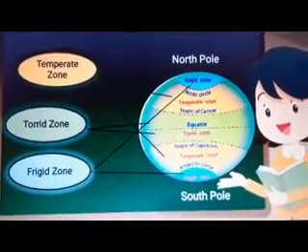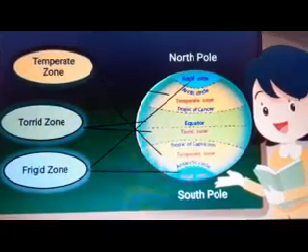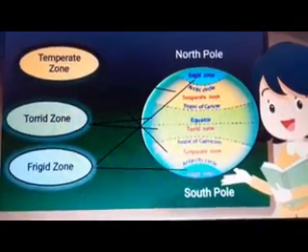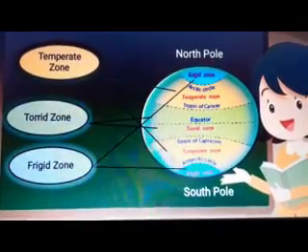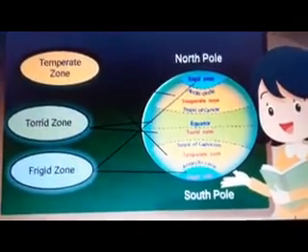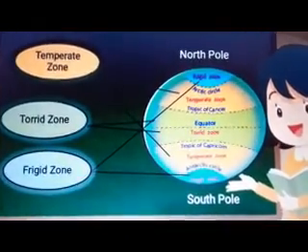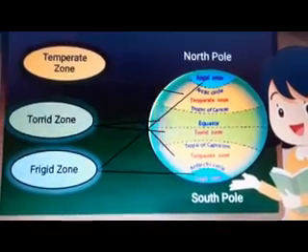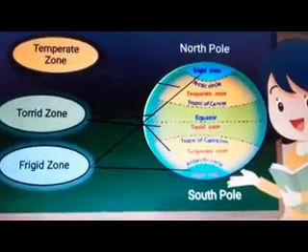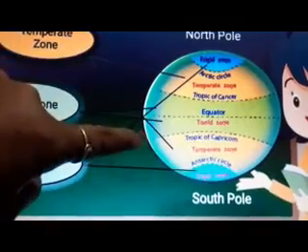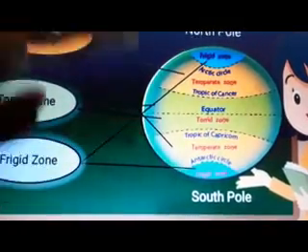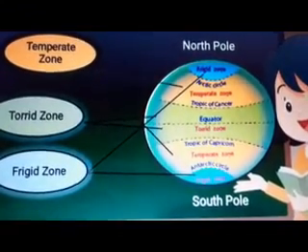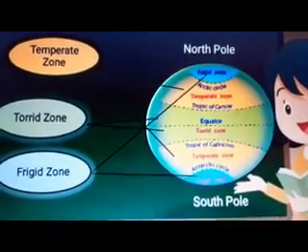And for this reason, our earth is divided into three zones, that is torrid zone, temperate zone and frigid zone. As we know, the area lying between the Tropic of Cancer and the Tropic of Capricorn is the hottest part of the earth. Because it is the hottest part of the earth, it is called the torrid zone.